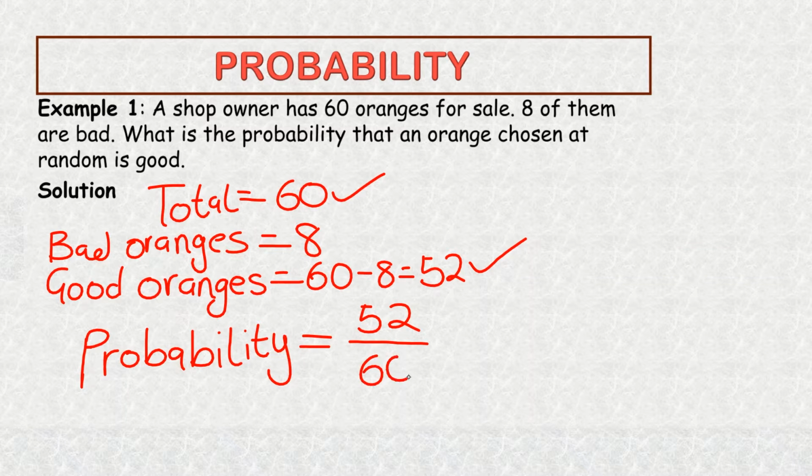Simplifying this will give us 13 over 15. So the probability that an orange chosen at random is good is 13 over 15. Note that we divided through by 4 to simplify our solution.